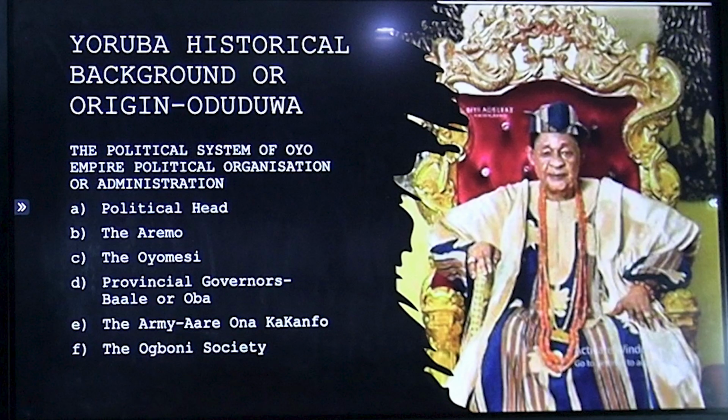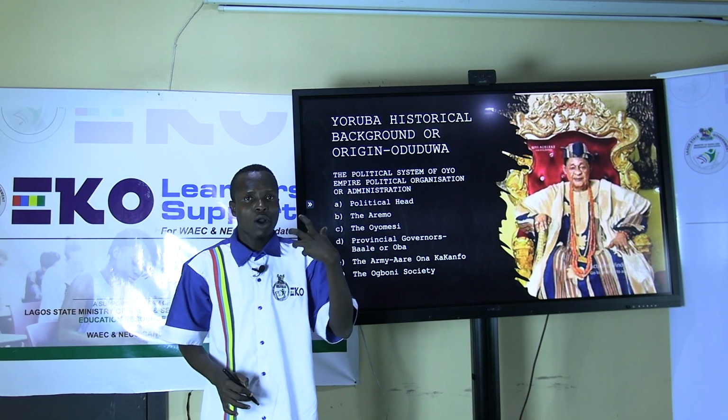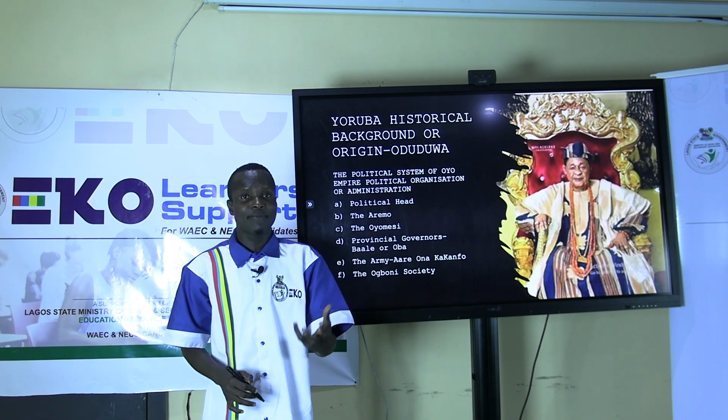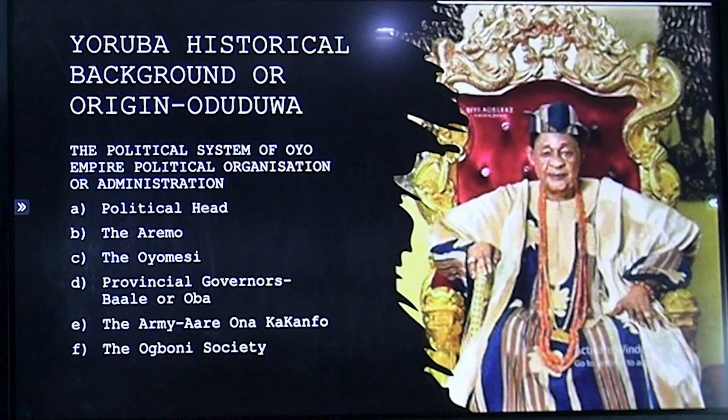Yoruba historical background or origin, Oduduwa. So I want to move to the Yoruba political system. Yoruba believe that we came from Ile-Ife, and our forefather is called Oduduwa. So I want to examine the political system of the Yoruba. Number one, the political head.